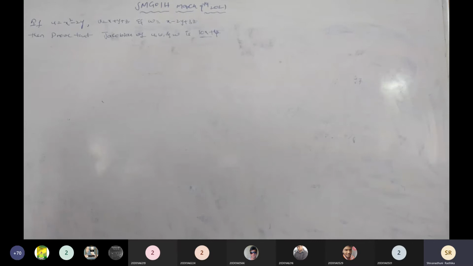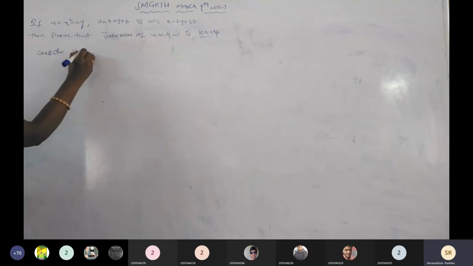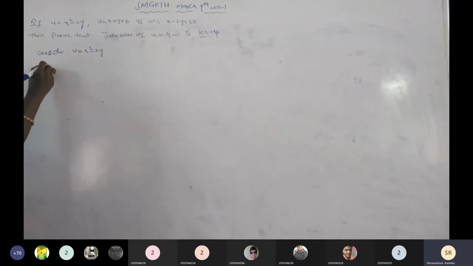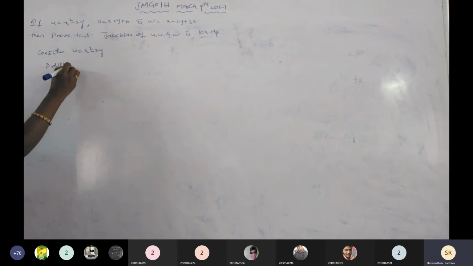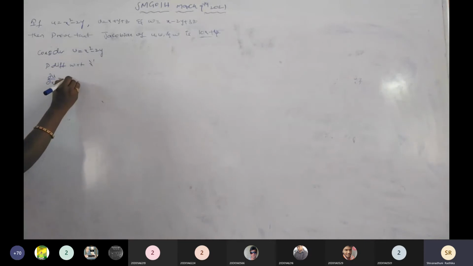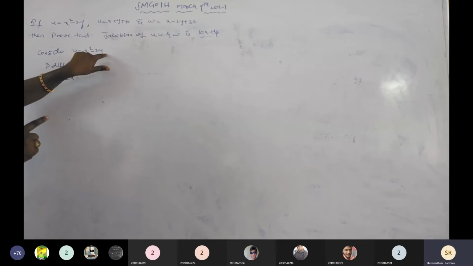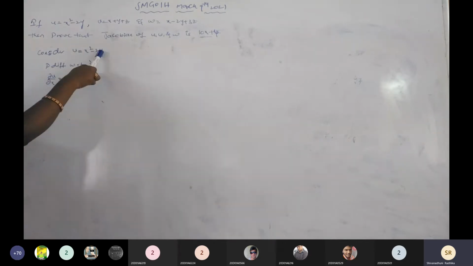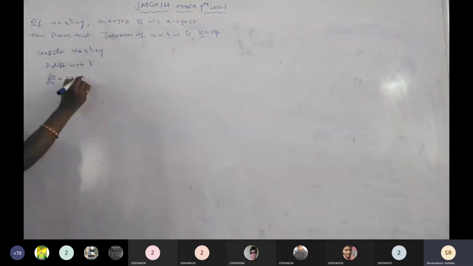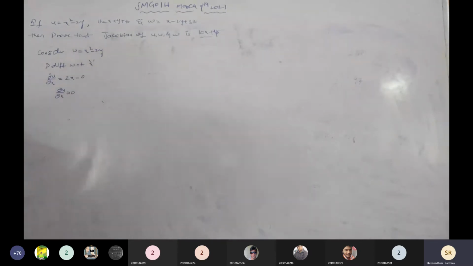Right? Now, first of all, we need to find the partial derivatives. I'm going to take the first function here. Consider u equals x square minus 2y. Then partially differentiating with respect to x, dou u by dou x equals x square differentiating is 2x with respect to x. Here 2 is a constant, y be the constant. Then 2y differentiating with respect to x is 0. Then dou u by dou x equals 0. It is clear? Any doubts?